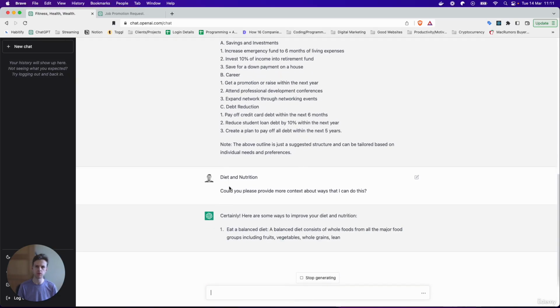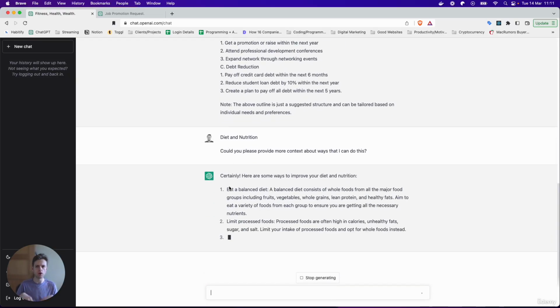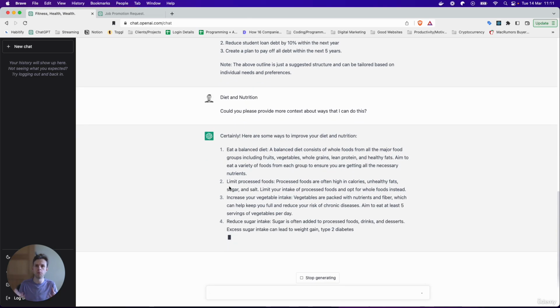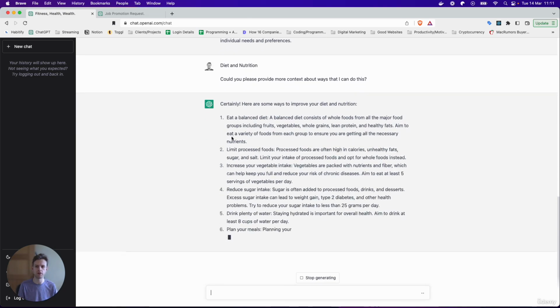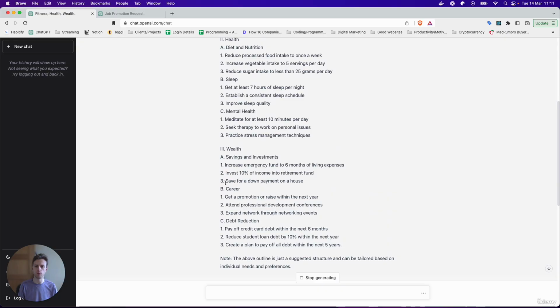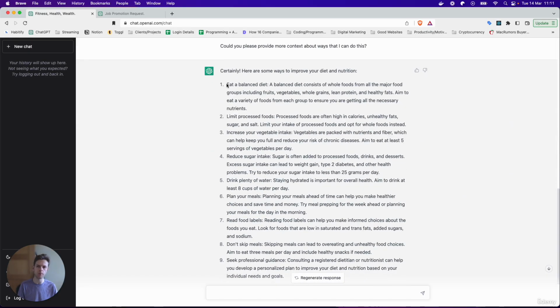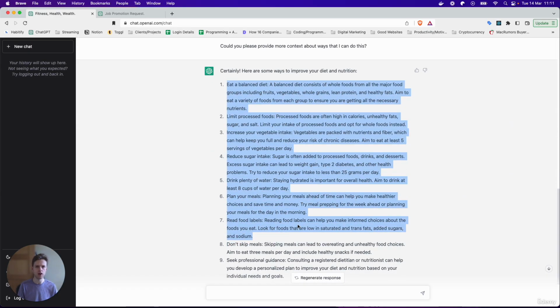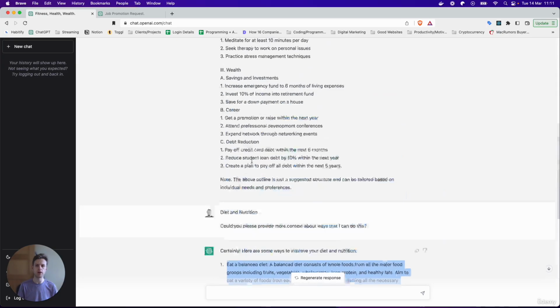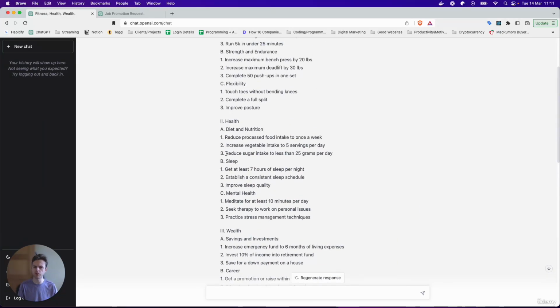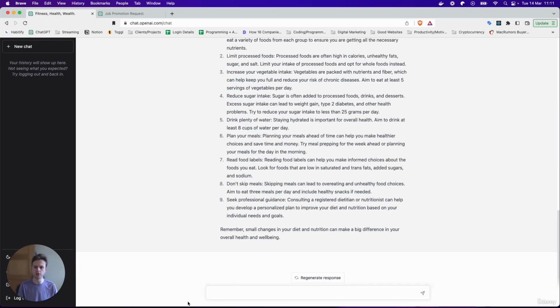And so what we're doing is we're taking a very broad goal and we're asking the model to give us more context about what it's decided to do. As well as that, we could also ask it for more context about why it decided to generate an output. So here we've got a bit deeper level information about improving our diet and nutrition. That's great. And then as well as that, let's pick something that's quite specific. So, maybe why should we, and then reduce sugar intake, right?